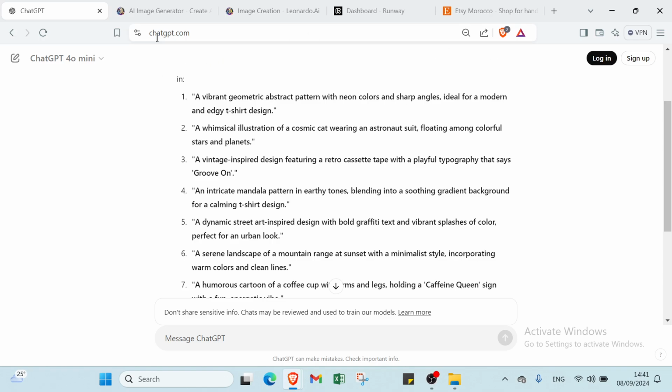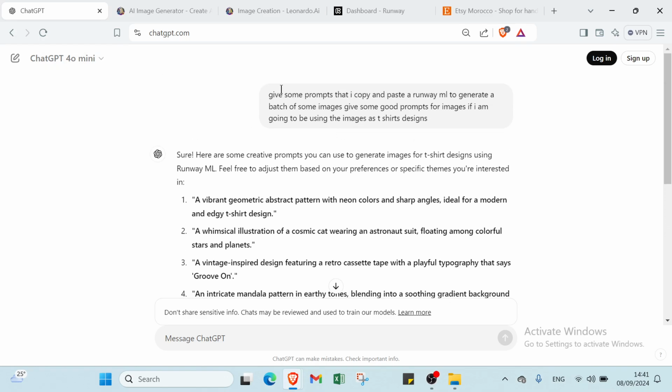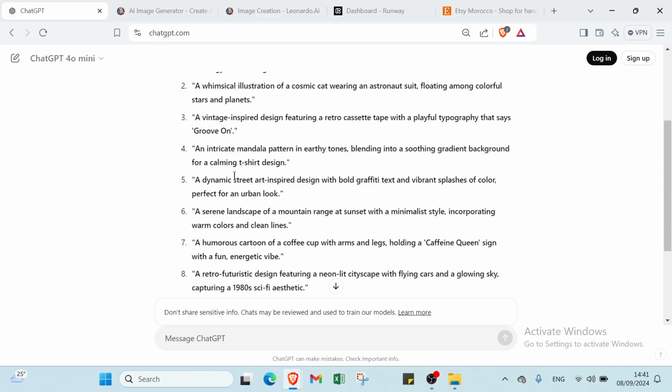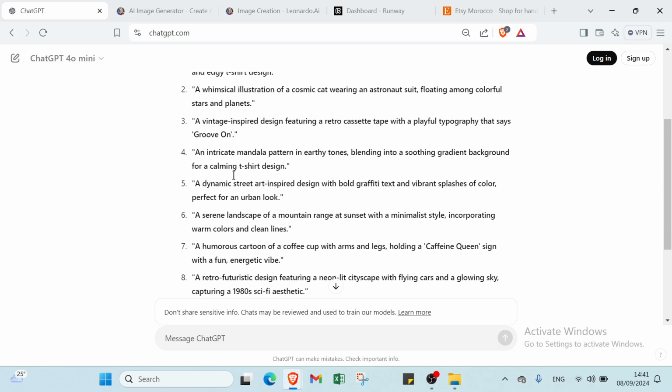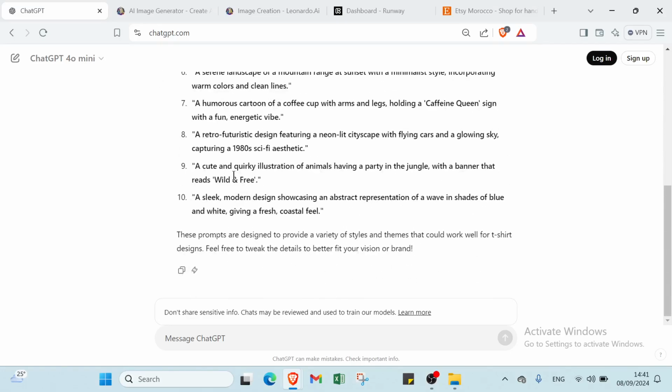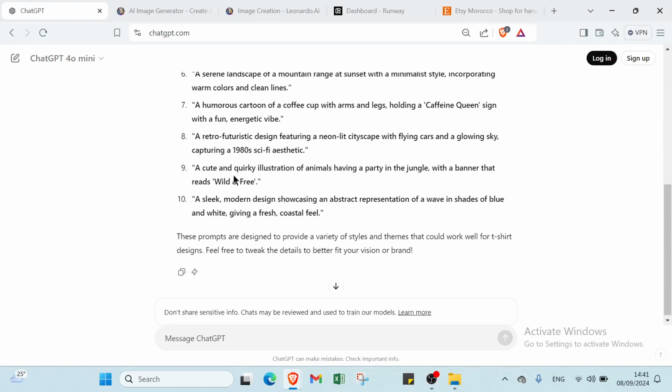So I will use ChatGPT to get ourselves some prompts. First of all, as you can see, we have here: give some prompts that I can copy and paste on Runway ML to generate a batch of images. Give some good prompts for images if I am going to be using the images as t-shirt designs. Don't worry, we are not going to be designing t-shirts, I will show you. So of course ChatGPT is going to provide us these prompts that we can use as soon as it gives us this information.